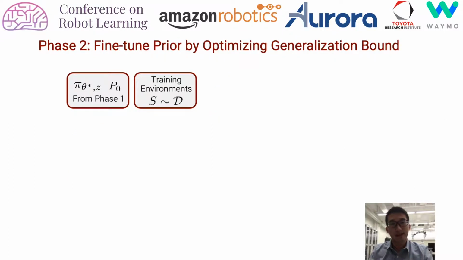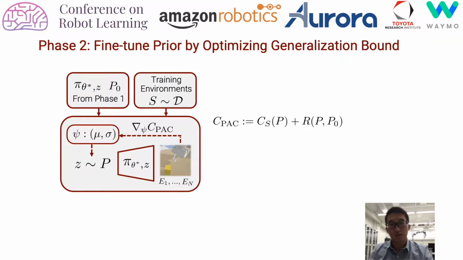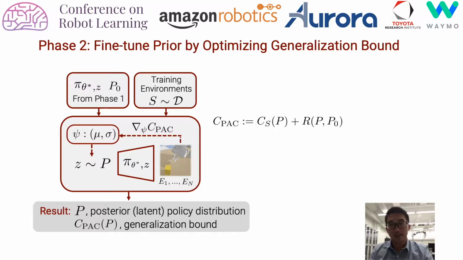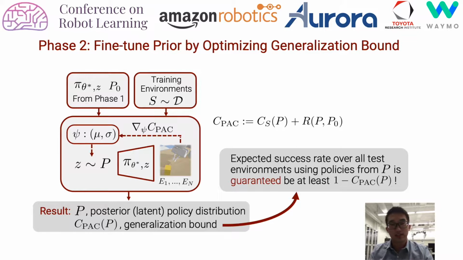Next, we fine-tune the prior by optimizing the generalization bound. The policy from phase 1 is reused with its parameters fixed. We also use a new set of training environments. As a reminder, we're minimizing the bound C_PAC, which consists of the cost of training environments and the regularizer. Since we obtain the cost for each training environment using black box simulation, we use evolutionary strategies to approximate the gradient. The result of this phase is the posterior latent policy distribution and the associated generalization bound. This means the expected success rate over all testing environments using policies from P is guaranteed to be at least 1 minus the bound.